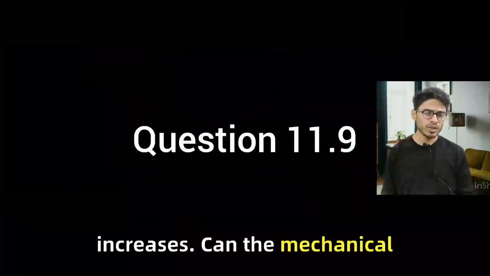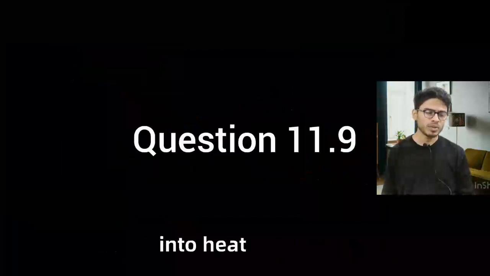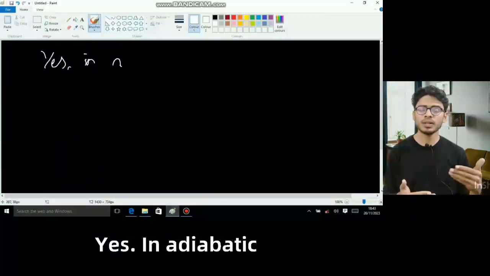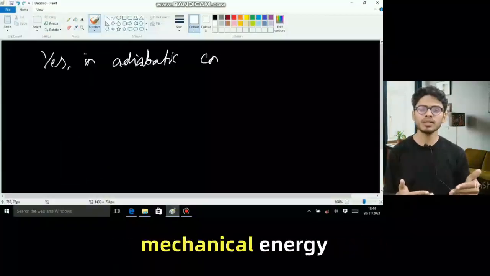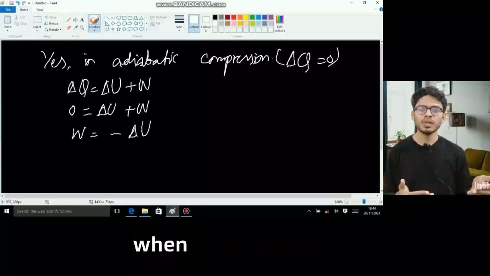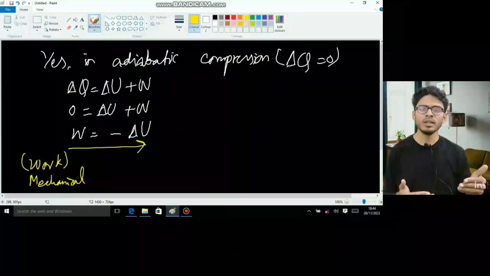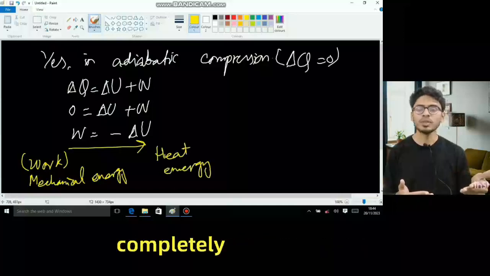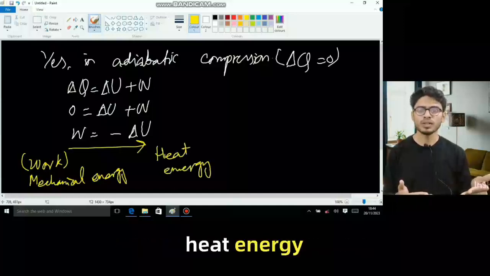Can mechanical energy be converted completely into heat energy? If so, give an example. Yes, in adiabatic compression, mechanical energy is completely converted into heat energy. For example, when we rub our hands, the mechanical energy is completely converted into heat energy.